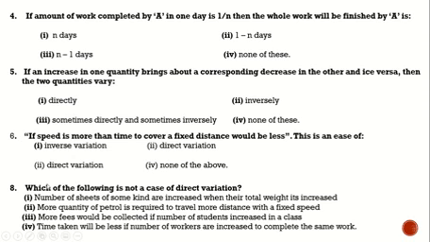Number eight: which of the following is not a case of direct variation? One, the number of sheets of some kind increases when their total weight is increased. Two, more quantity of petrol is required to travel more distance with a fixed speed. Three, more fees would be collected if the number of students increases in a class. Four, time taken will be less if the number of workers is increased to complete the same work.